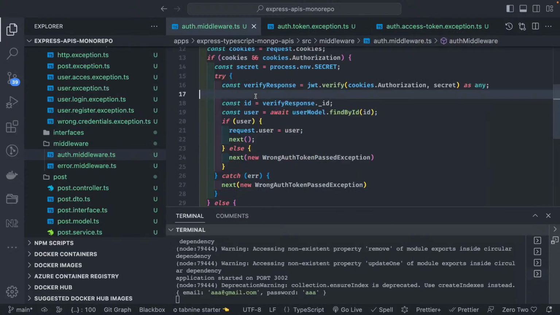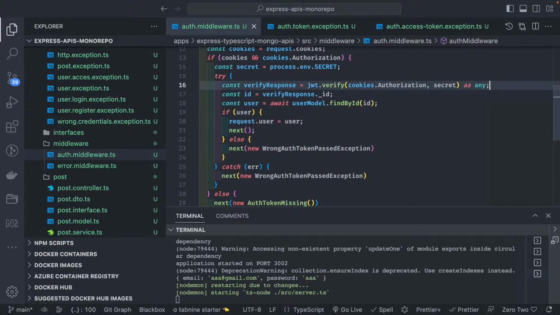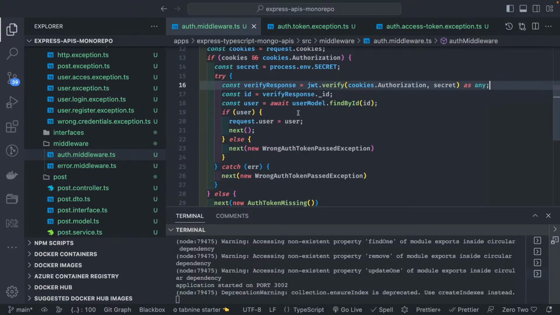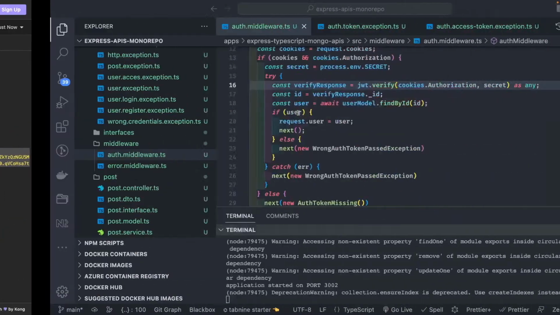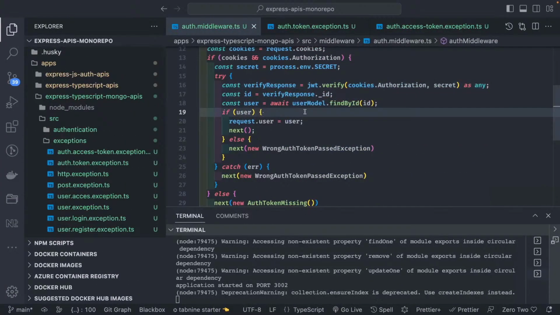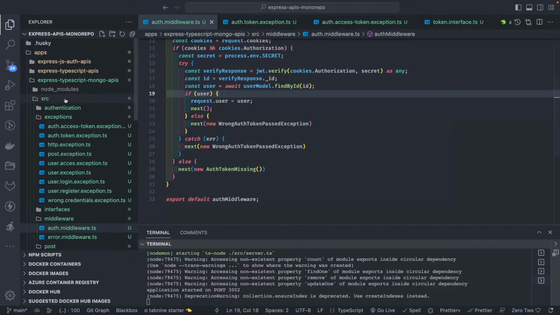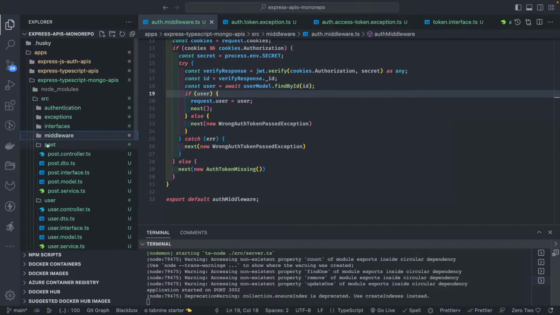After getting the token, then also you will get the error that wrong token is being passed. So this is like a simple demo I tried to create by using Express TypeScript. And here the important part is how we structure the code. Now the implementation is fixed. I mean, that is a small bug we can fix. Here you can see authentication, all the middleware, all the controllers, domain based models, user controller services, all the things will go here.